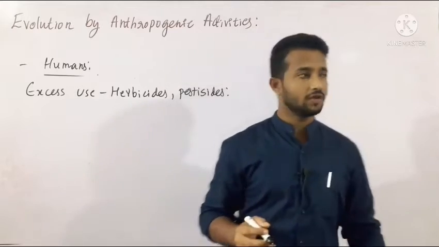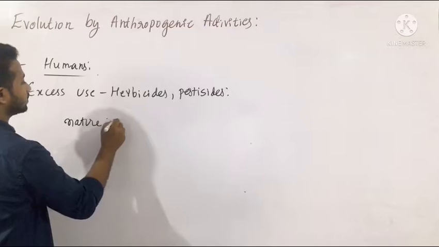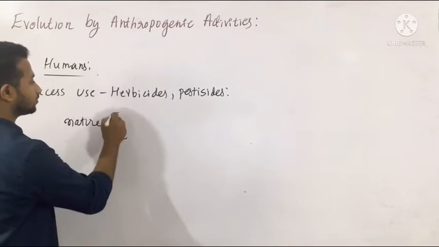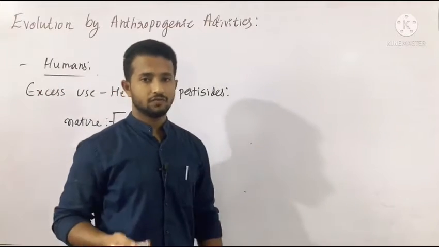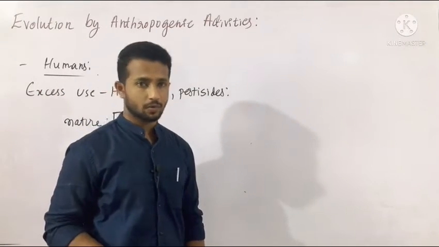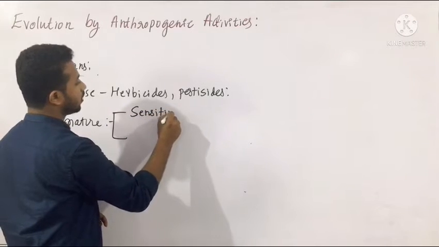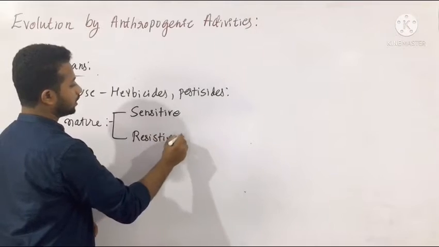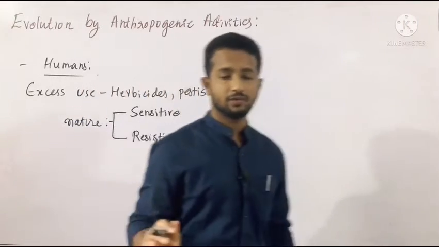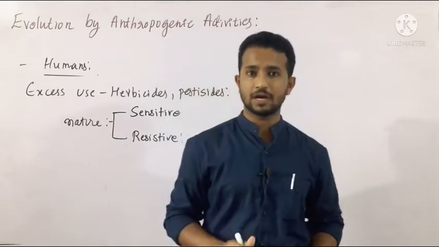But in nature, we have to remember there are two types of varieties. Consider human beings or any microorganisms, pathogens, herbs or pests which cause loss for agricultural products. There are two varieties: one sensitive and the other resistant. I repeat, in nature, for any kind of living organism, there are two varieties. Some of them are sensitive and some of them are resistant.